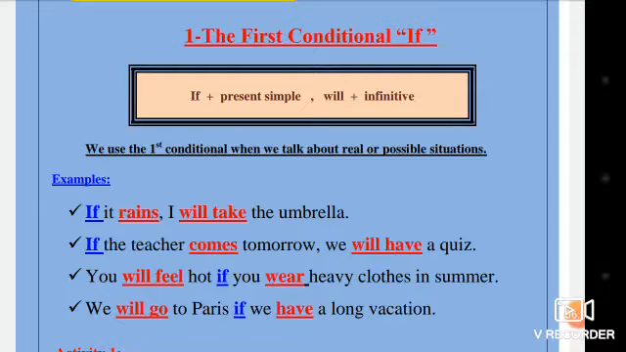Can we put if at the beginning or in the middle? Yes. Like here: you will feel hot if you wear heavy clothes in summer. If in the middle or at the beginning, it's not a problem. What's after if here? Present simple. The other part is will plus infinitive. We will go to Paris if we have a long vacation.